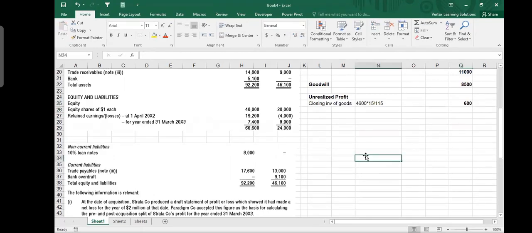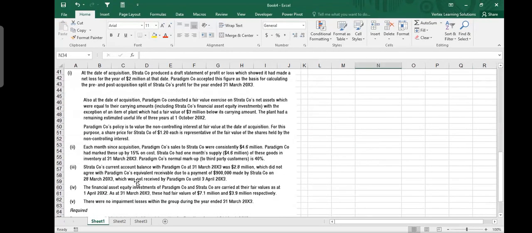Then the next thing, point number 3, says Strata company's current account balance with Paradigm company at 31st March 2003 was 2.8 million, which did not agree with Paradigm's equivalent receivable due to a payment of 900,000 made by Strata on 28 March, which was not received by Paradigm. So what is happening? This is parent Paradigm, this is Strata. Strata says that it owes 2.8 million. And of course, it did not match with the amount shown by Paradigm.